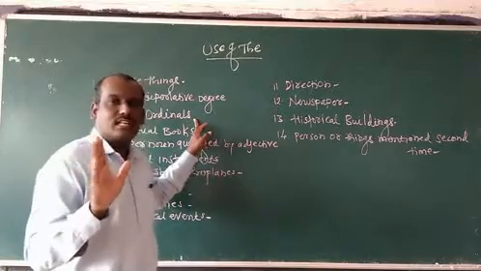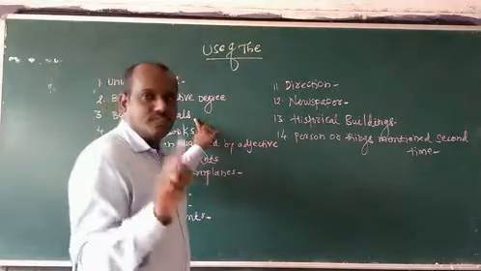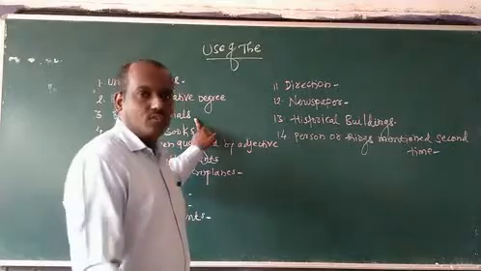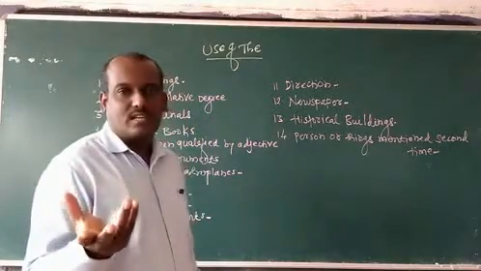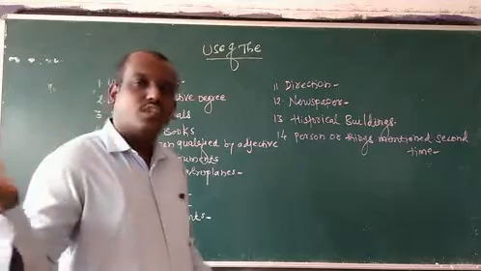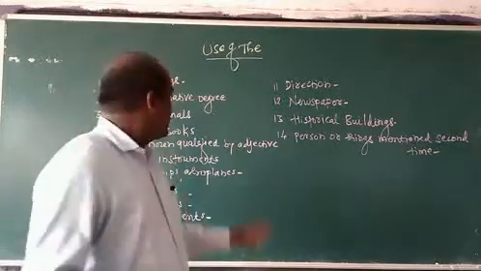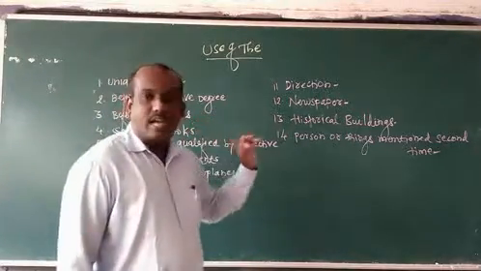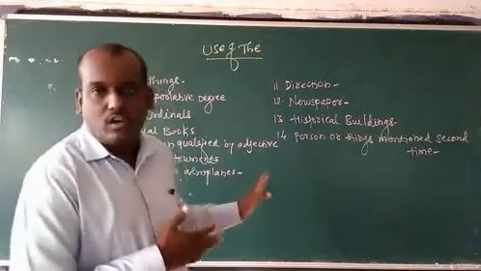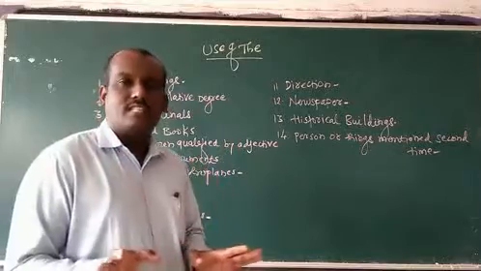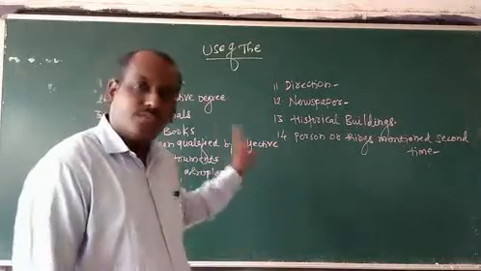That is, we can't say first, second, third; we say the first, the second, the third, the fourth. Cardinals are simple numbers like 1, 2, 3, 4. These are called cardinals, and the first, the second, the third, the fourth are called ordinals. If there is an ordinal number, then we have to use the article.